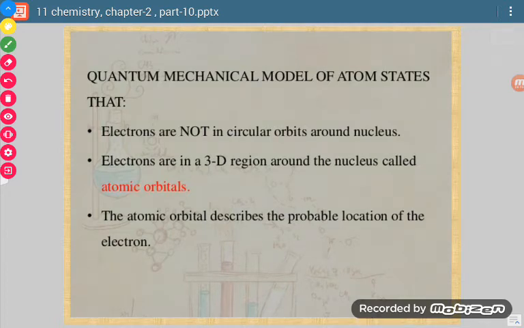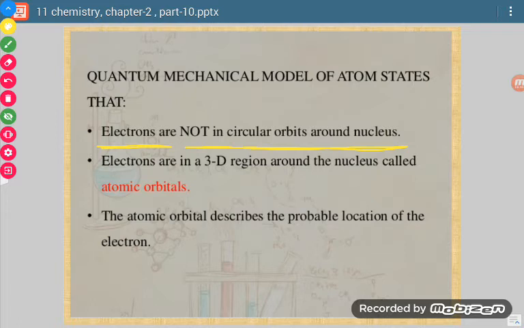Now this thing you have to remember. The quantum mechanical model states, just like I said earlier, that the word exactness is replaced by the word probability. So what does it suggest about the atom? Electrons are not in circular orbits around the nucleus. They do not move in circular orbits.